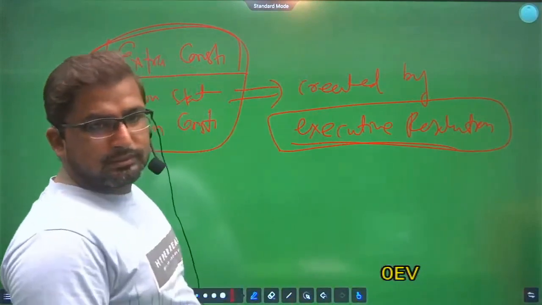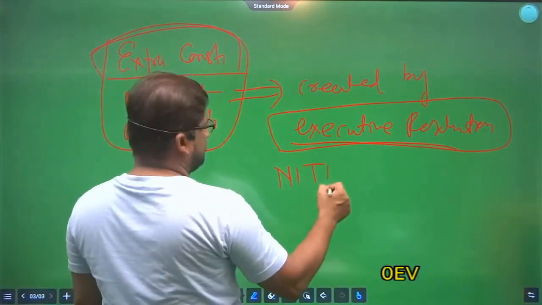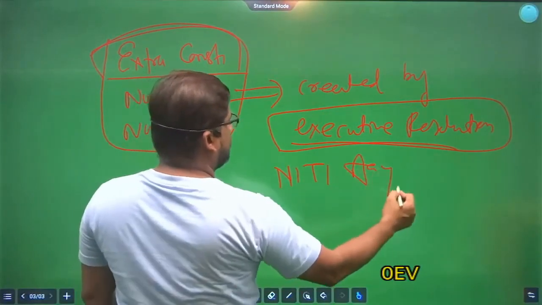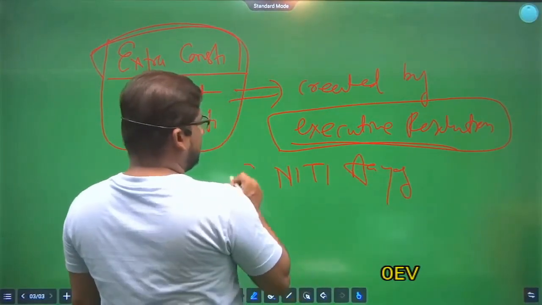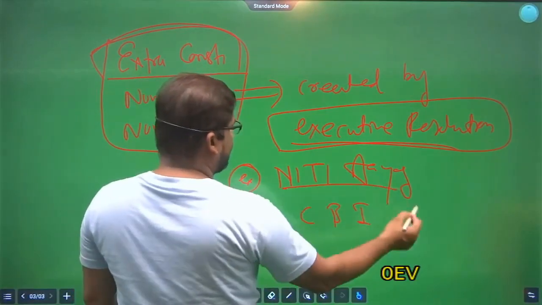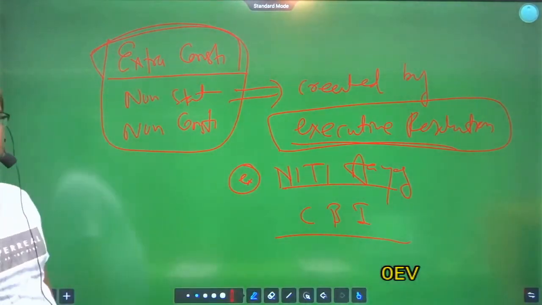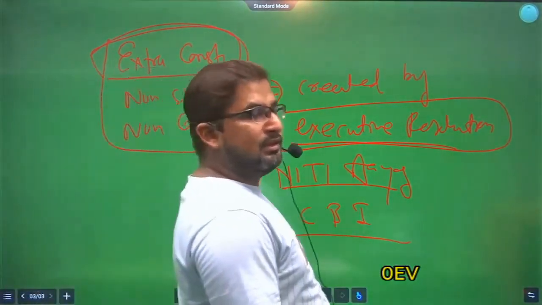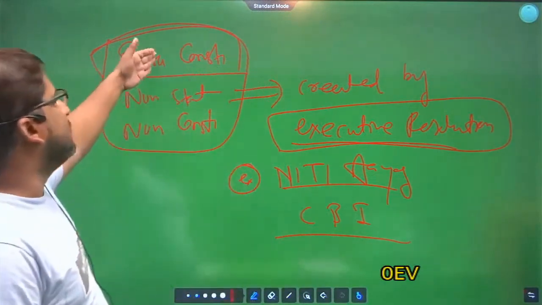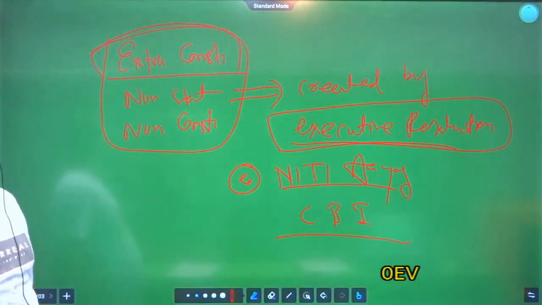Clear? For example, Niti Aayog or Central Bureau of Investigation. These bodies are created by passing executive resolution. That's why they are known as extra constitutional bodies or non-statutory bodies or non-constitutional bodies.